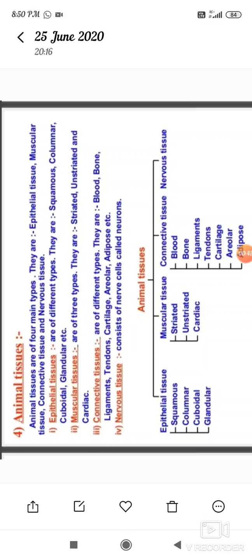Today we shall discuss the importance of animal tissues. Animal tissues are of four main types. They are epithelial tissue, muscular tissue, connective tissue and nervous tissue.